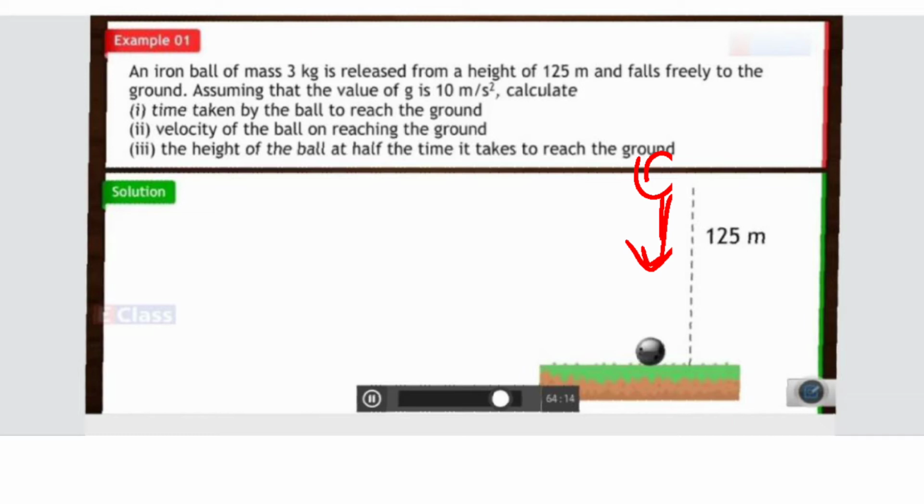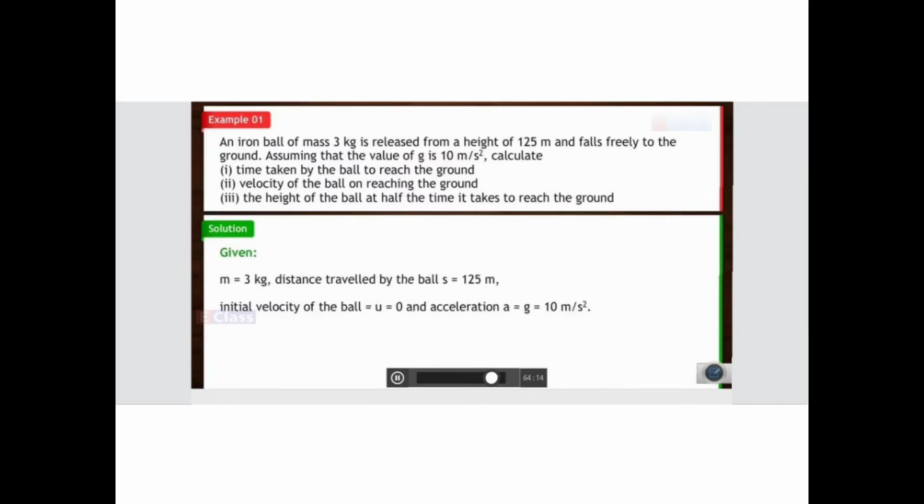You are going to find out the time taken by the ball, the velocity of the ball when it is reaching the ground, and the height of the ball at half the time it takes to reach the ground. So t equal to T upon 2, total. That one we are going to see. So let us understand further.